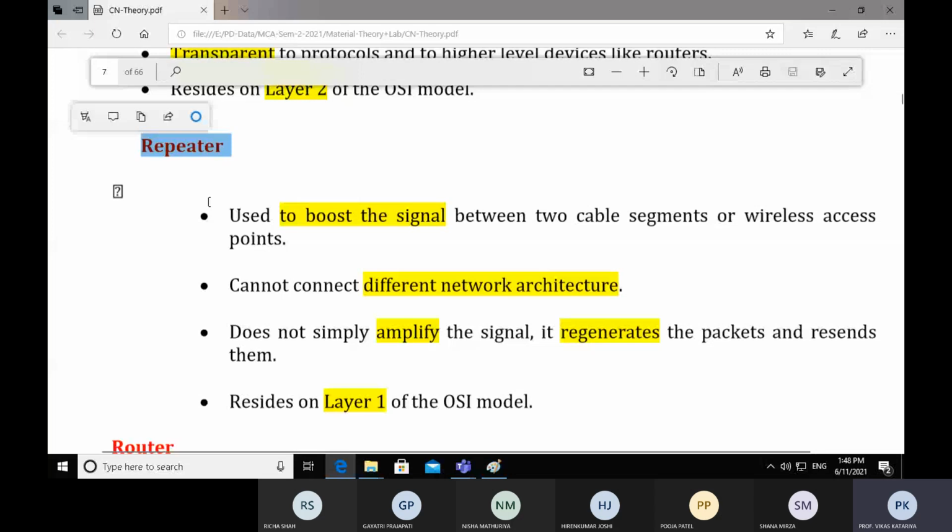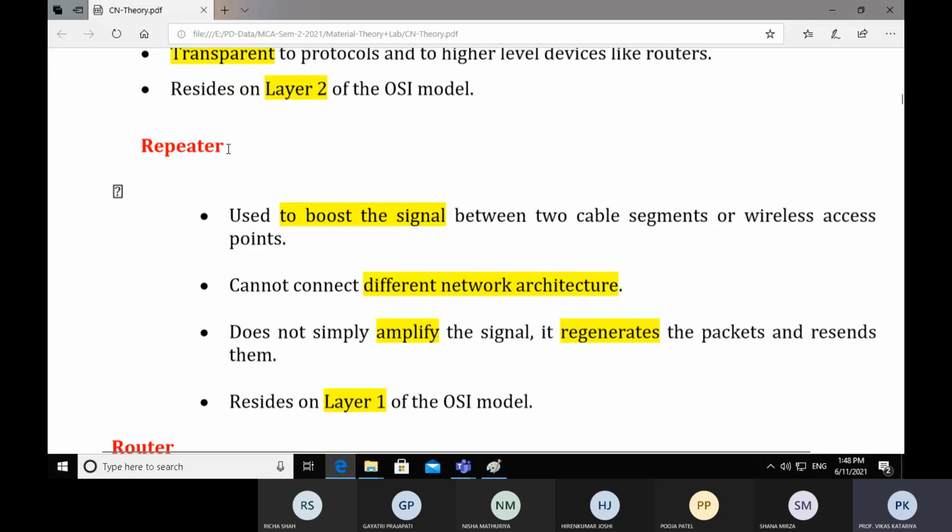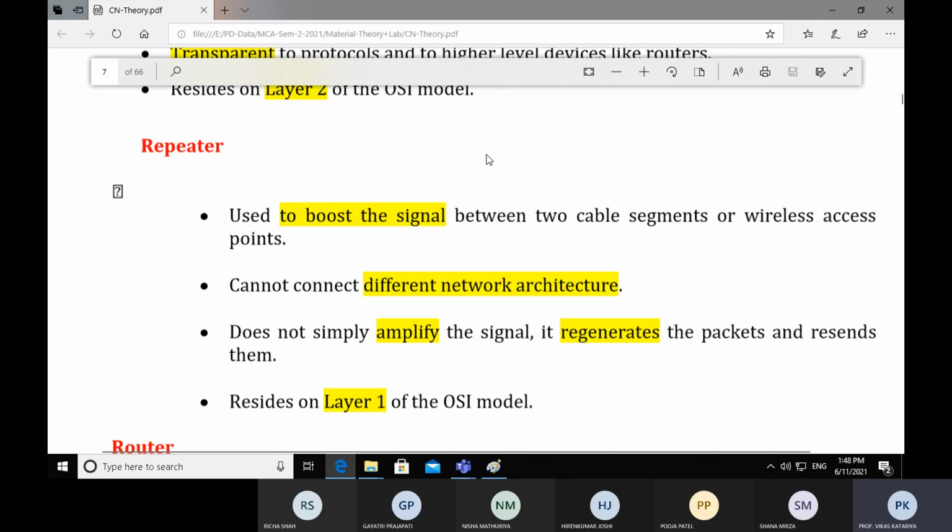Now come to the next network device, repeater. Sometimes what happens, as I defined the term attenuation, is that a high energy signal loses its energy as it reaches the destination. If the destination machine is far away and there is a long distance between the source machine and the destination machine, the signal may lose its energy during propagation.